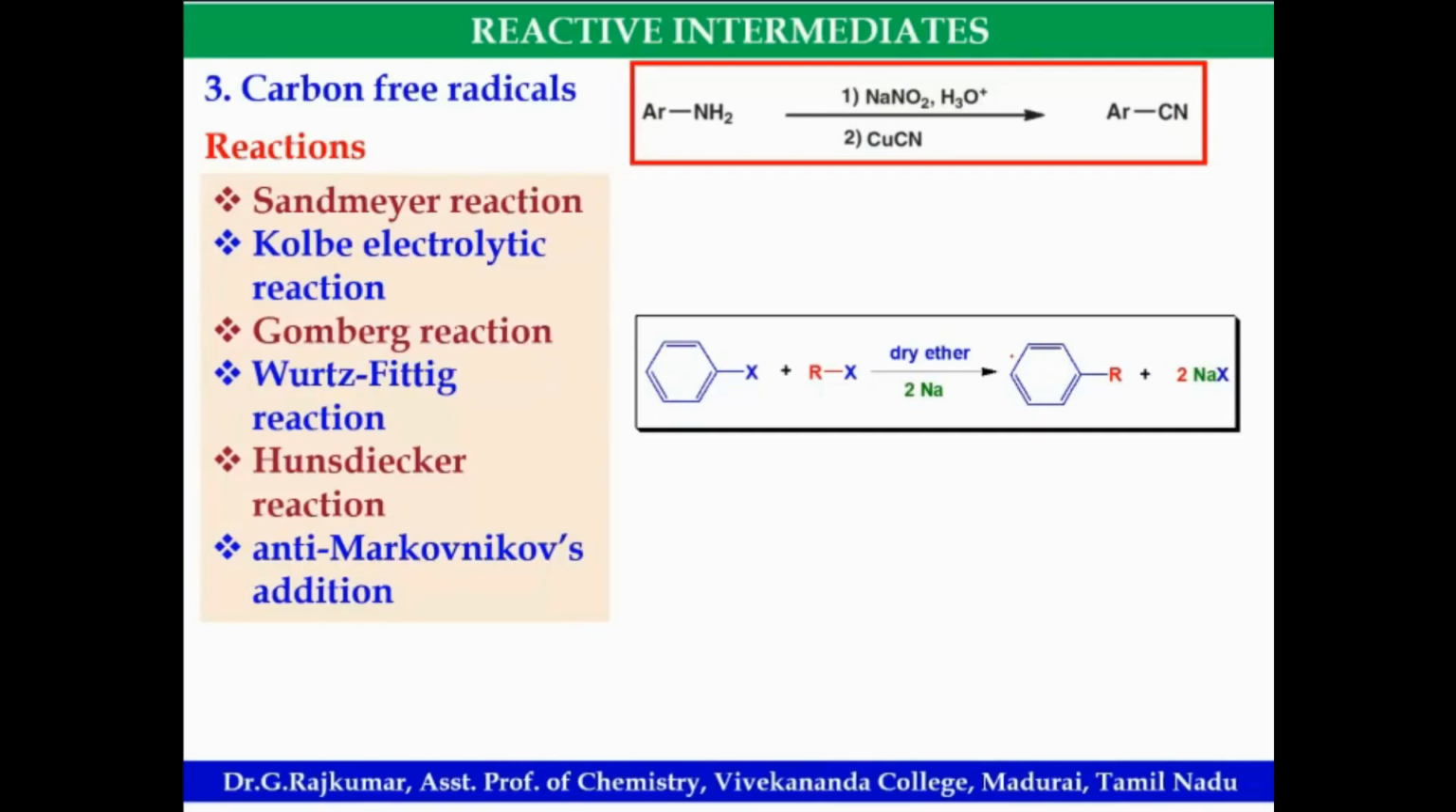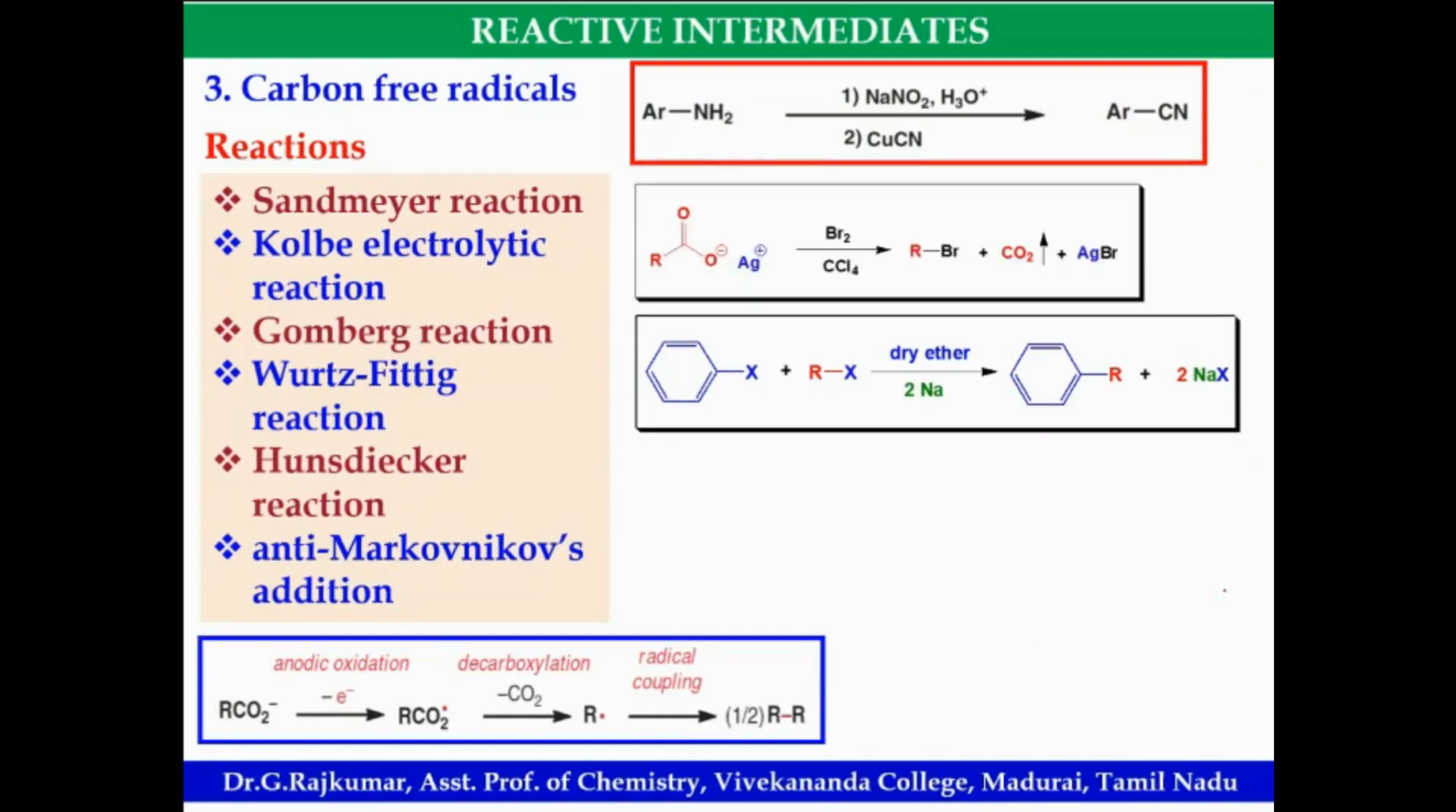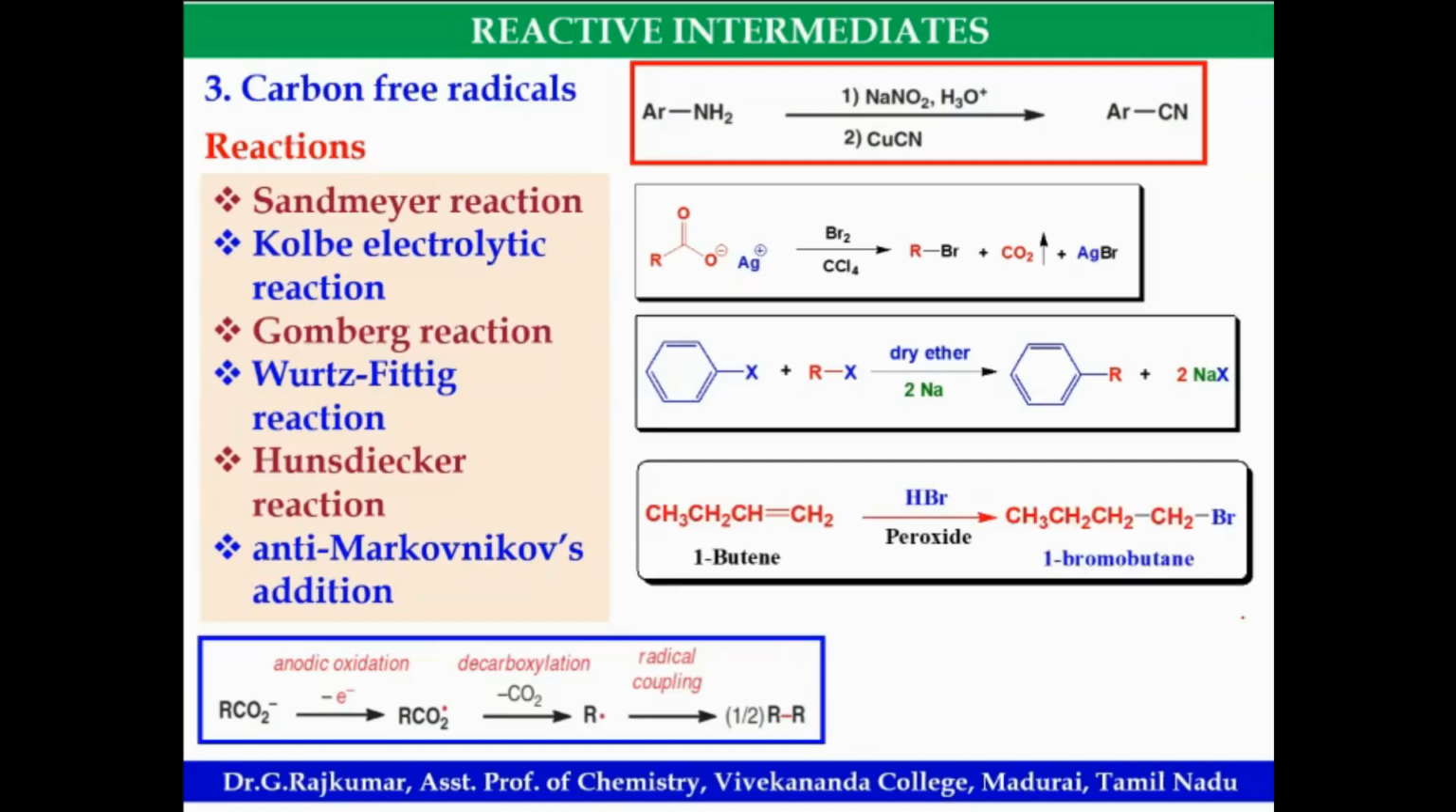Then this one, Sandmeyer reaction. Then this one, this one. Okay, you can classify. This is Hunsdiecker reaction, silver salt. Wurtz-Fittig reaction, and this is anti-Markovnikov addition in the presence of peroxide, and this is a Kolbe electrolytic reaction, and this is Sandmeyer reaction.